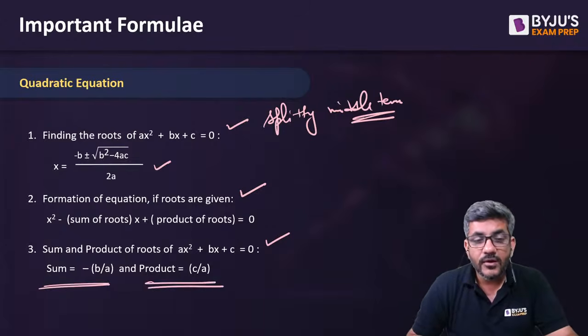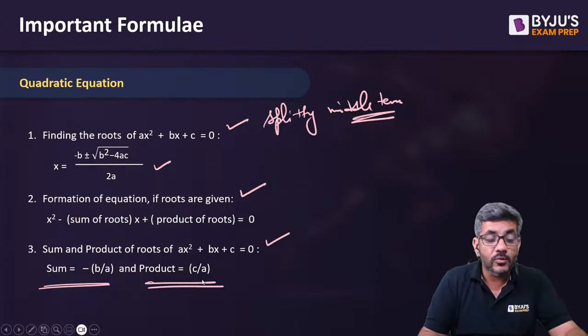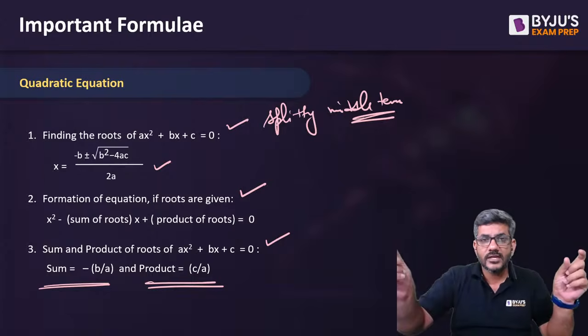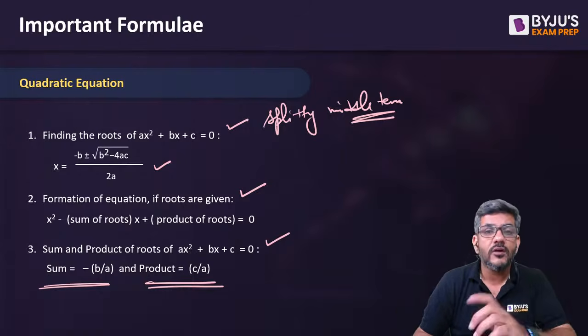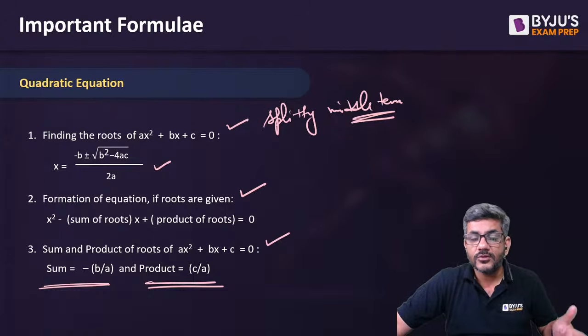What if we have product of the roots as 1? That means if c and a are equal, you look at a quadratic equation, आपको दिखता है x square का कोफिशिएंट और लास्ट कांस्टेंट टर्म, ये दोनों बराबर हैं. इसका मतलब ये है roots are reciprocal of each other. If one root is 2, the other would be 1 by 2. If one root is 3 by 2, other would be 2 by 3. That's what we mean by that.